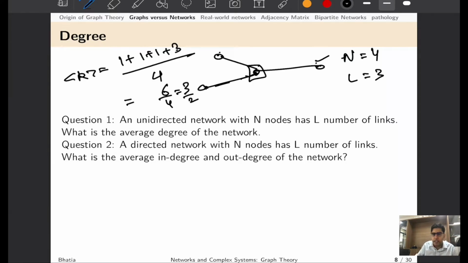Another thing, if you notice here, is that in this case, each edge is contributing towards the degree of 2 nodes. That is, if you focus on this particular edge, it is assigning degree 1 to this node and 1 degree to this node. That means we can also say that each edge is responsible for 2 degrees, and hence if we can count the number of links and the number of nodes, the average degree of this network can be worked out easily as 2 times the number of links, here 3, divided by N equal to 4, and this would be 3 by 2.